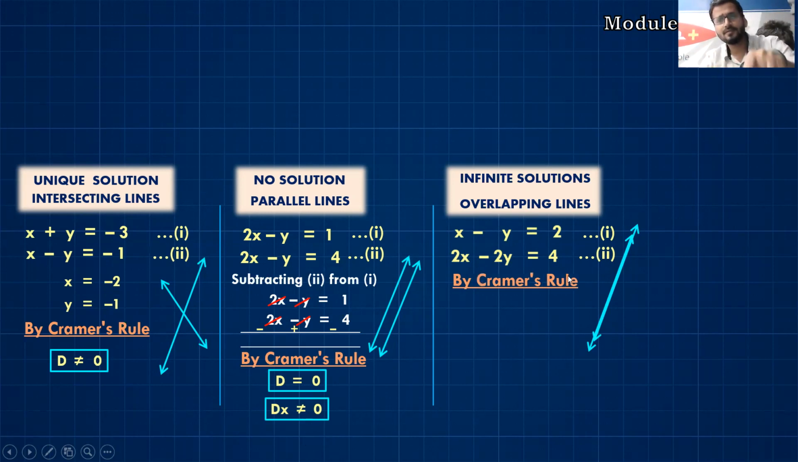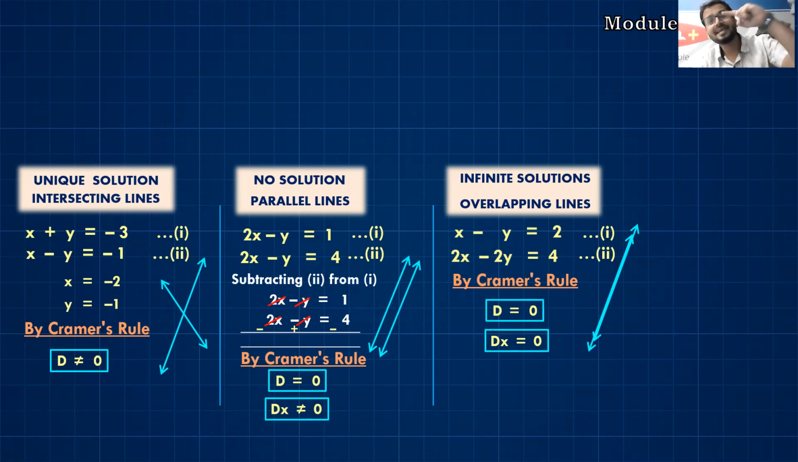Third possibility, if you solve this equation by Cramer's rule, you will get D equal to 0. You'll also get Dx equal to 0. If both are 0, we can say we have infinite solutions, students. So this is very important for our MCQ questions, because we will be seeing one question wherein they have asked an MCQ based on this concept only.